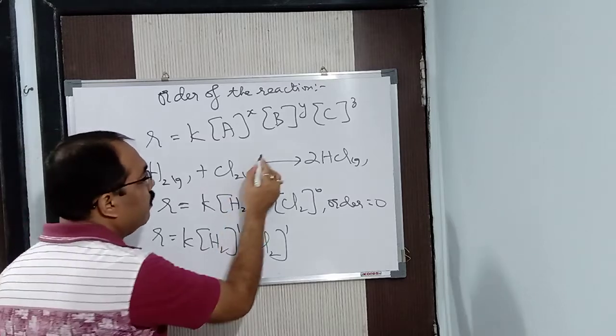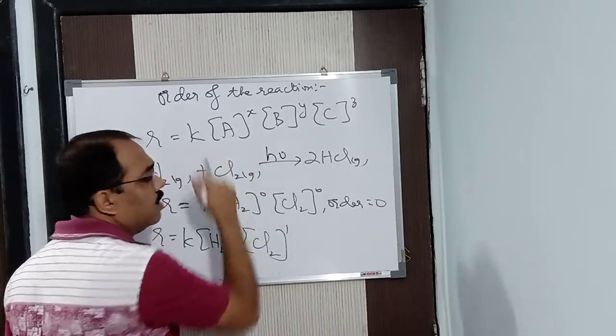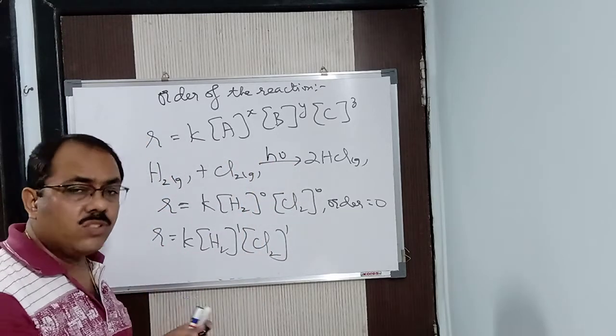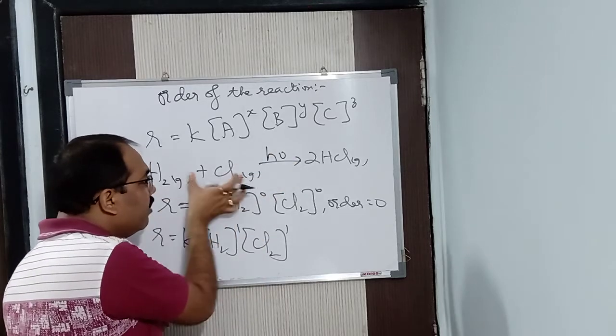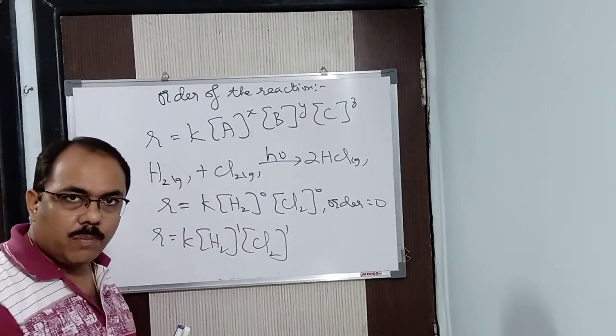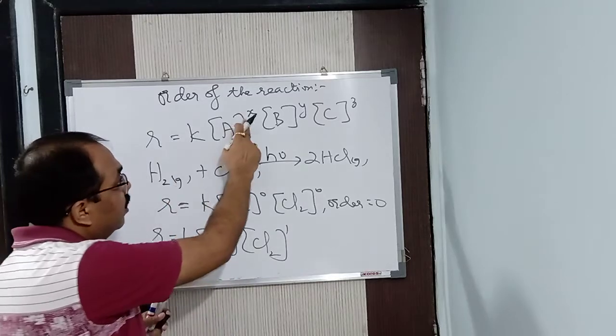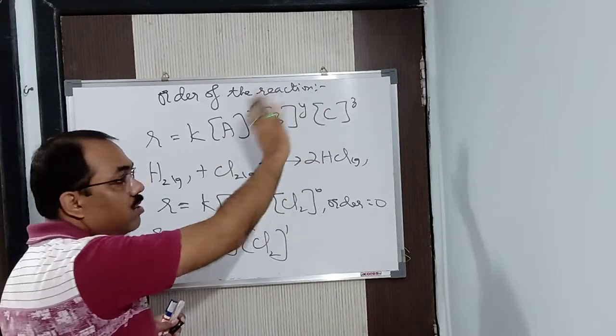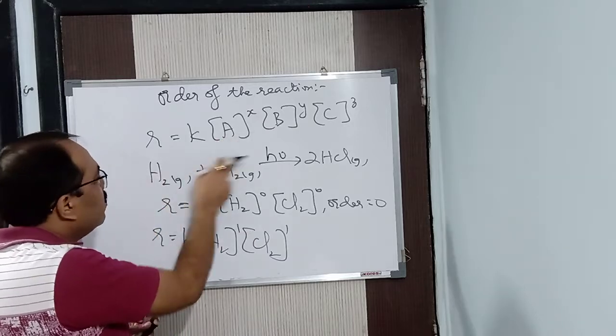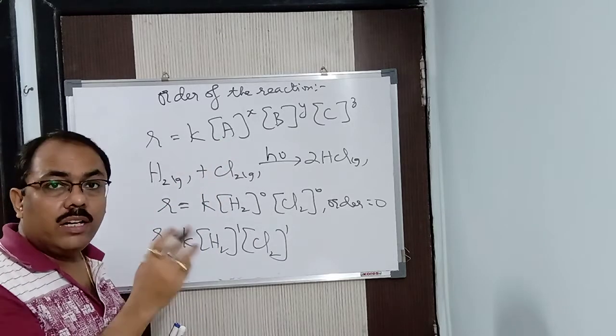It depends upon hν, that is UV light. It depends upon diffuse sunlight. If I give diffuse sunlight, then only they will react to give HCl. Got it now? For that reason I wrote it there. This X, Y and Z, it looks like it is there, but the rate does not depend upon that.